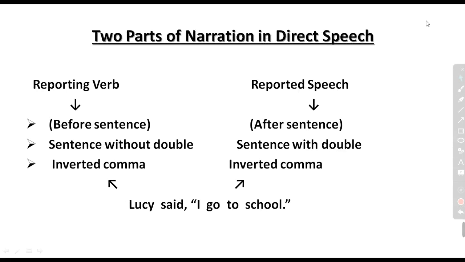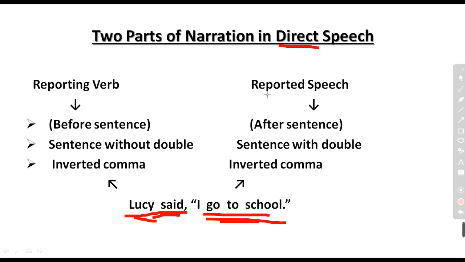Now after that, we will see the two parts of narration in direct speech. Firstly, look at the example. Lucy said, "I go to school." There are two kinds of words, before the comma and after the comma. "Lucy said" is the direct speech statement. "Lucy said" is known as the reporting verb. And "I go to school," which is written in quoted words or within double inverted commas, is known as reported speech.